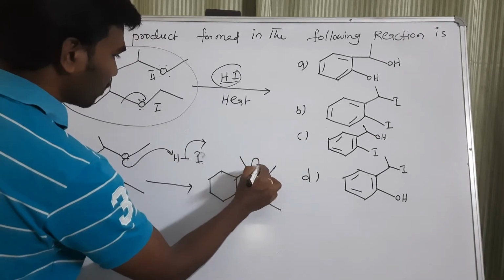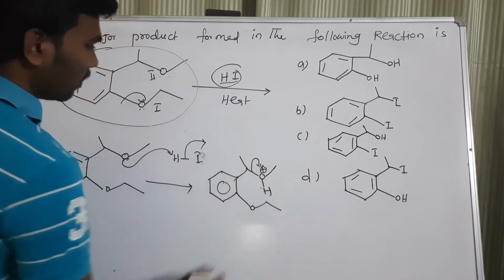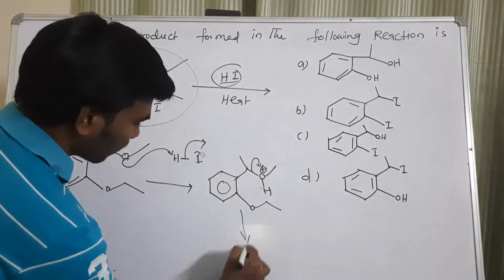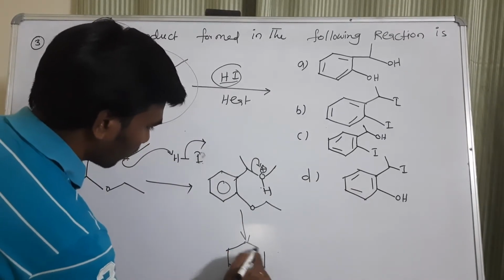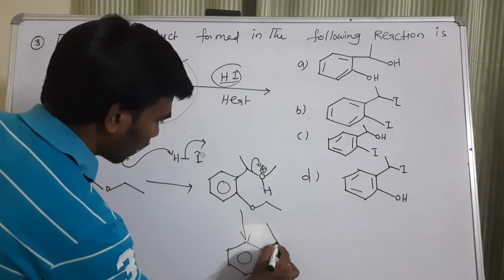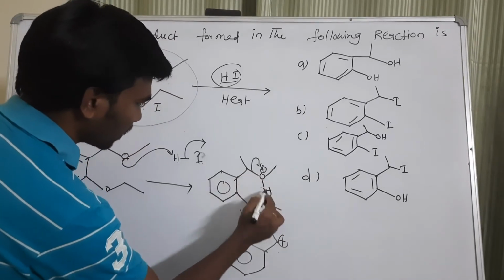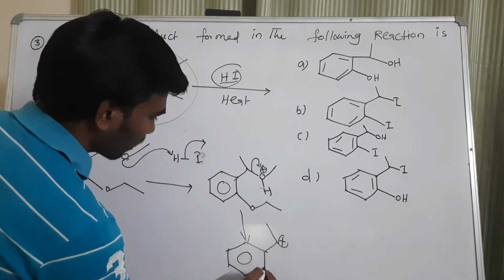After some time this bond is going to cleave, and finally it is going to form a carbocation here. When it shifted like this, the carbocation will form.